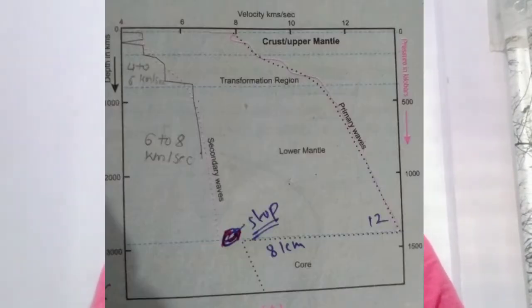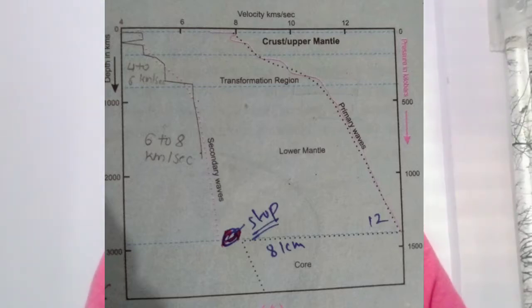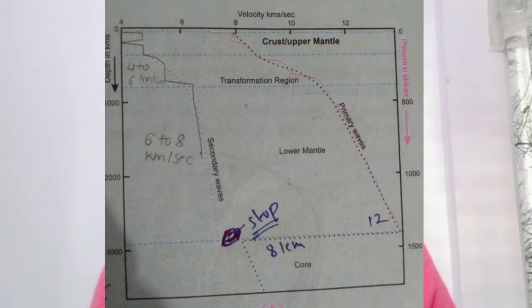Upper side shows velocity in kilometer per second, that is 4 kilometer, 6 kilometer, 10 kilometer, 12 kilometer. Right hand side shows pressure in kilobar, that is 500, 1000, 1500 kilobar. Left hand side of the graph shows depth in kilometer, like 0 kilometer, 1000, 2000, 3000 kilometer.